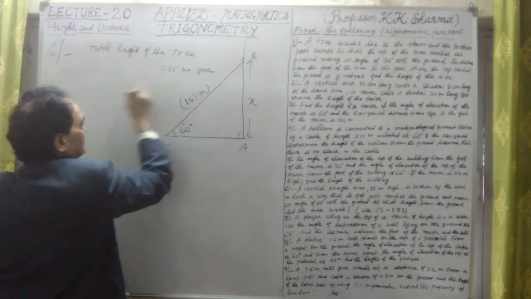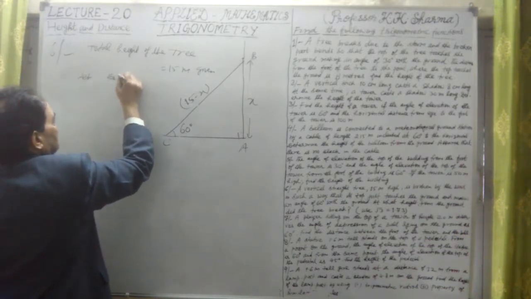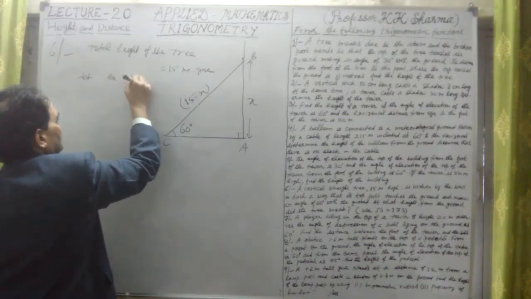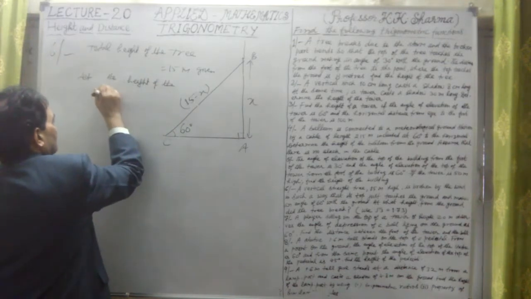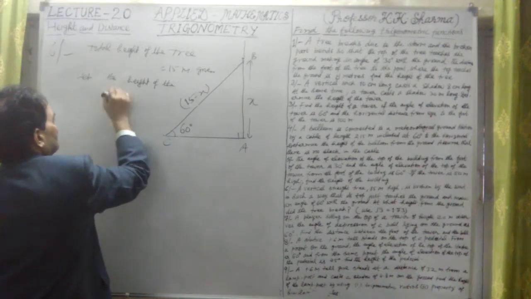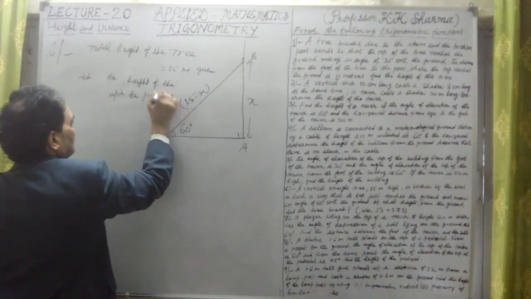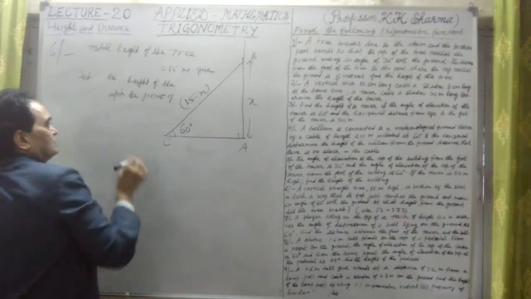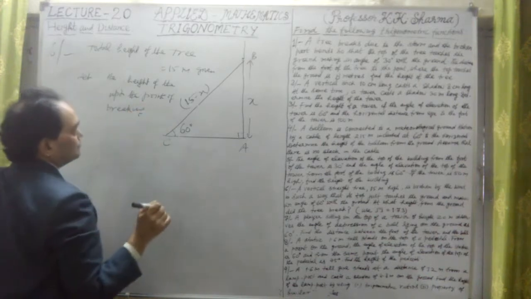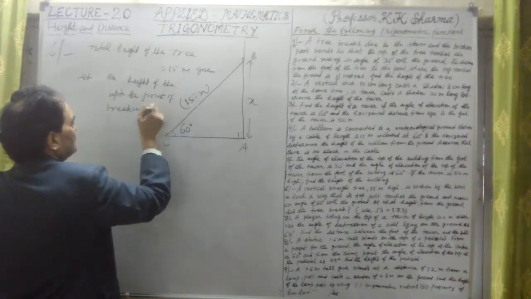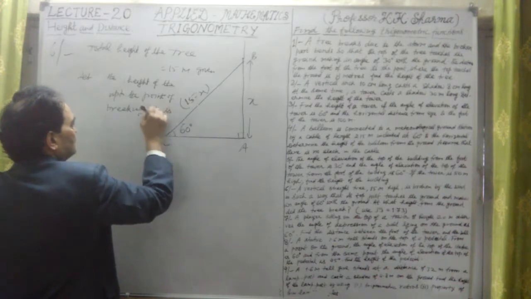Given, let the height of the tree up to the point of breaking be x. The breaking point is B.